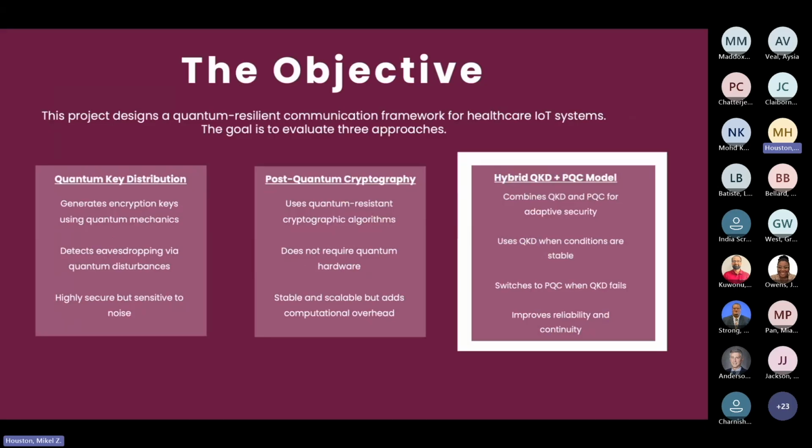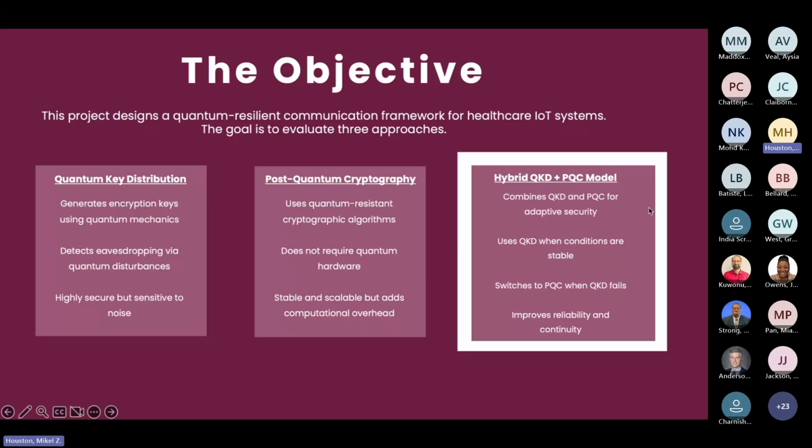So my objective was to design and evaluate a quantum resilient communication framework and to test three distinct approaches head to head. The first approach is quantum key distribution, which generates encryption keys using quantum mechanics and detects eavesdropping through quantum disturbances. It's highly secure but sensitive to noise and channel instability. The second approach is post-quantum cryptography, which uses quantum resistant algorithms, requires no special hardware, and scales across existing infrastructure easily. It's stable and consistent, but as far as security, it's only as strong as a mathematical assumption that hasn't been broken yet by quantum advancements.